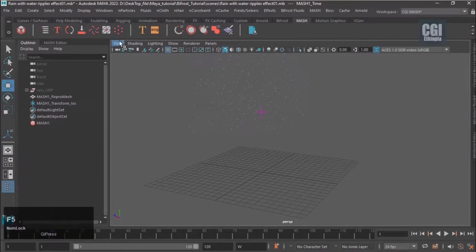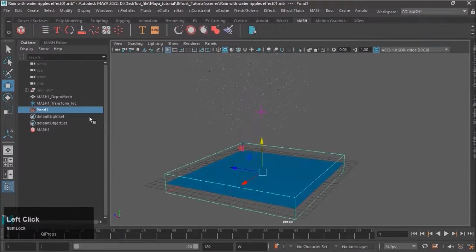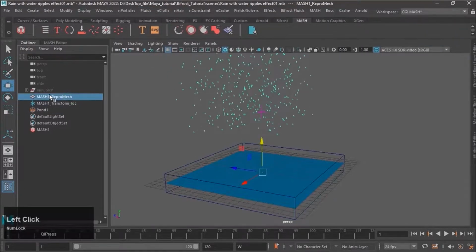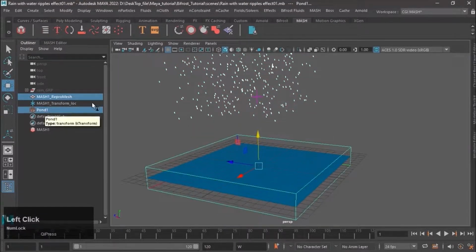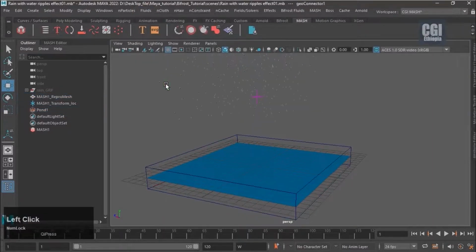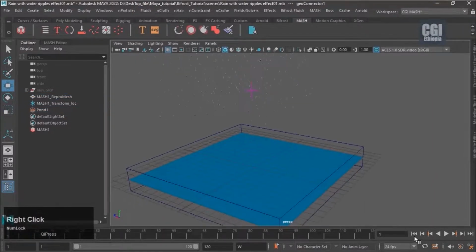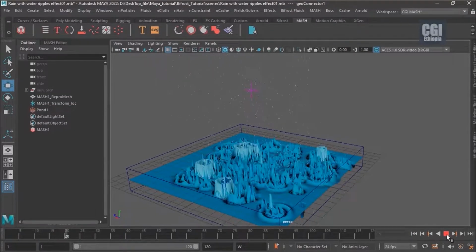Then press F5. From the list of fluids, select Pond. Select the created mesh poly and pond by pressing Shift in the viewport. Then from the list of fluids, select Make Collide. As you can see, the ripple effect has worked for us in this way.